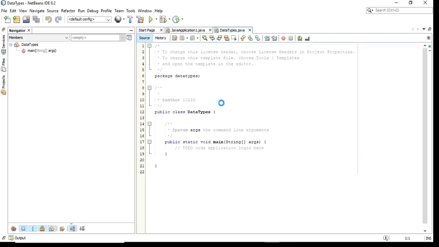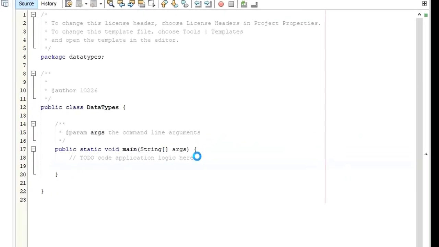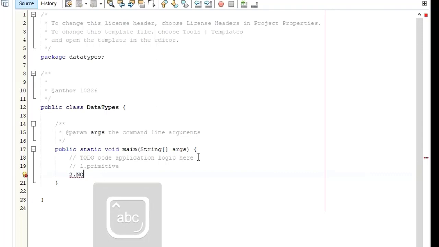So it's still taking a bit of time. So let me say there are different types of data that are found in Java. Initially we can categorize the data types in Java into two types. First one is primitive data type. Let me type them here. First one is primitive, second one is non-primitive.